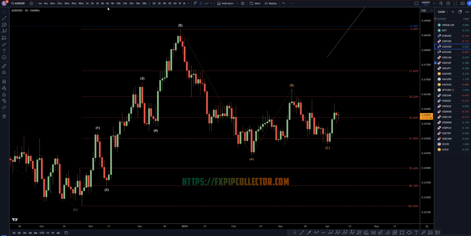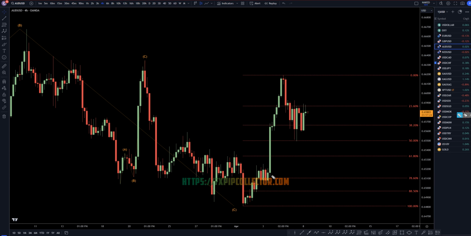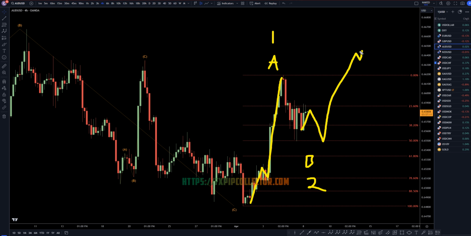So taking it down to the 4 hour time frame. On the 4 hour time frame, this is definitely very impulsive up right here. I would obviously label this as either a wave A or a wave 1. I'd be looking at this move down as either a wave B or a wave 2. And then I would try to go long at the end of this correction, and I would want to learn and earn at the same time, whether it's a wave C or whether it's a wave 3.